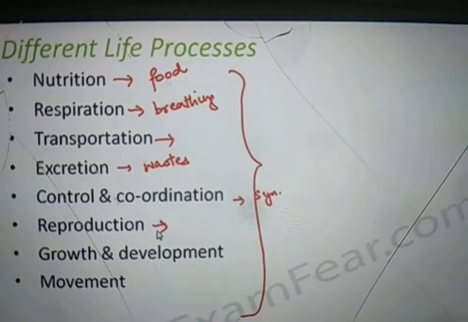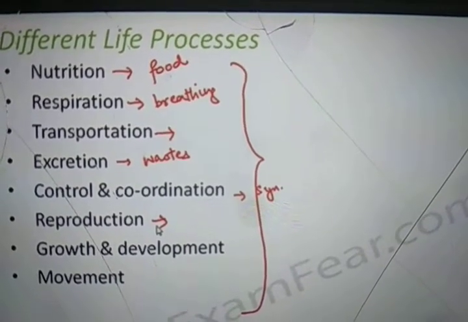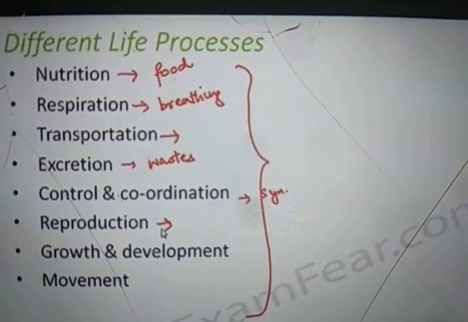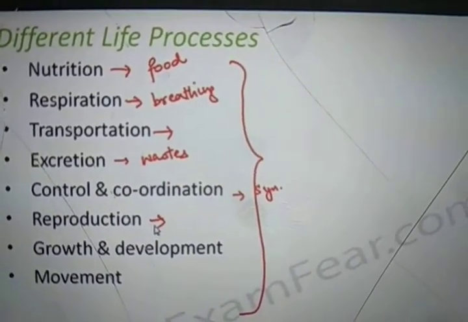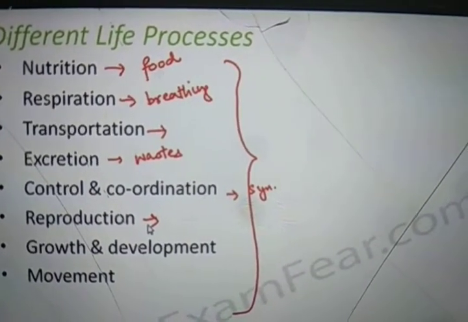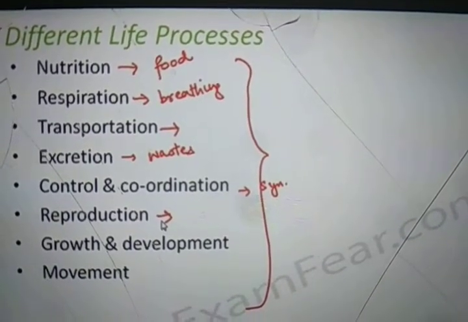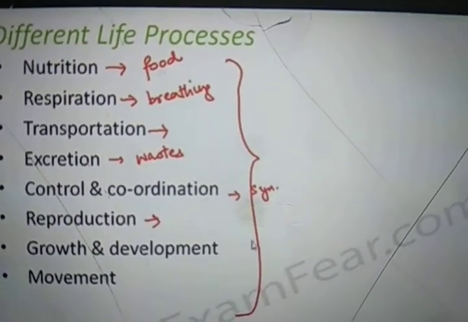Reproduction, to produce similar organisms over and over again so that the entire species can be sustained. For example, human beings reproduce to give birth to new human beings. An elephant gives birth to a new elephant, okay, and so on. That is how the various species can sustain generation after generation. Understood? Now the next is growth or development.